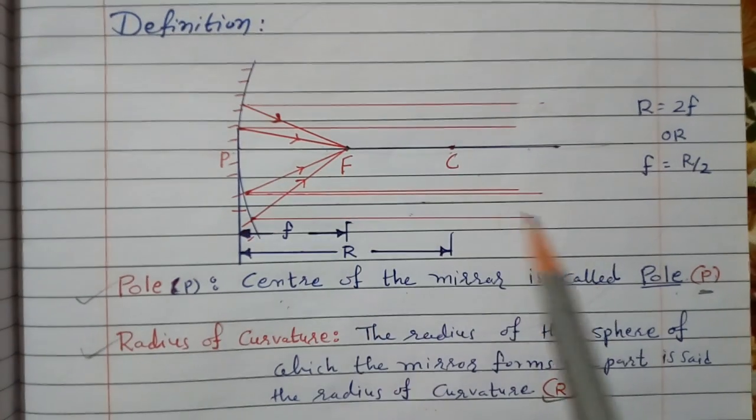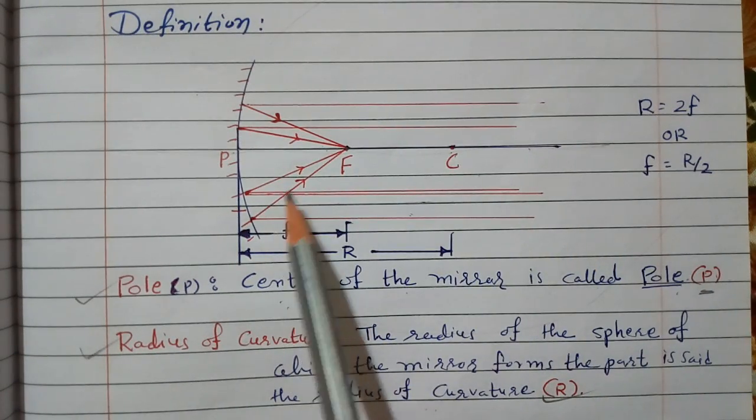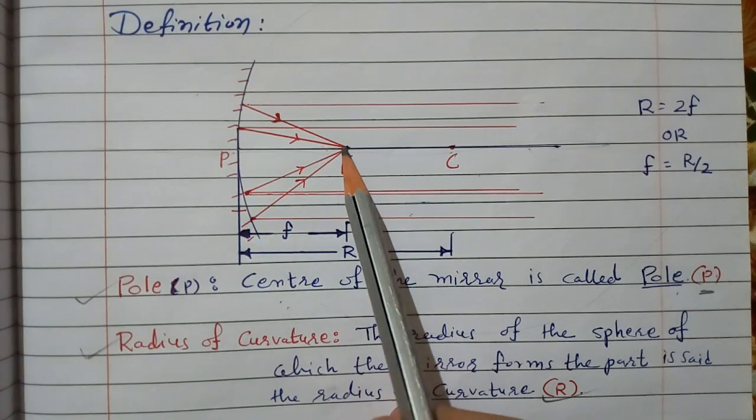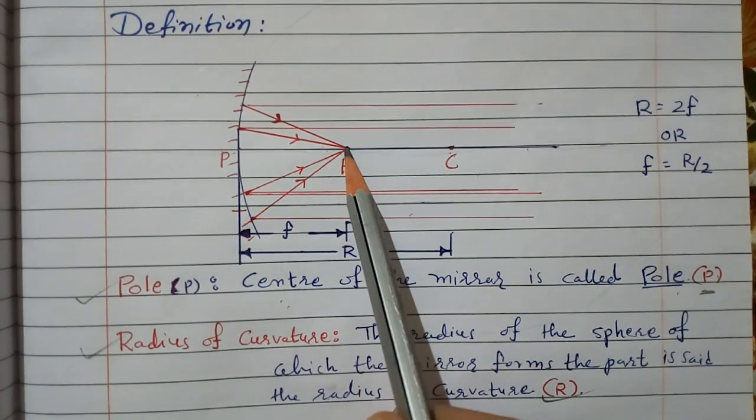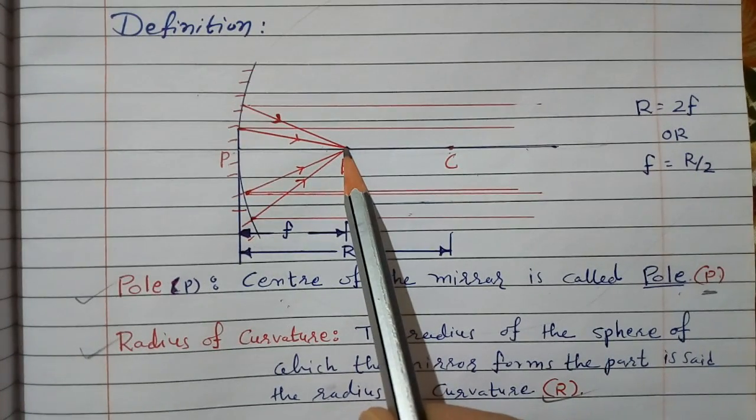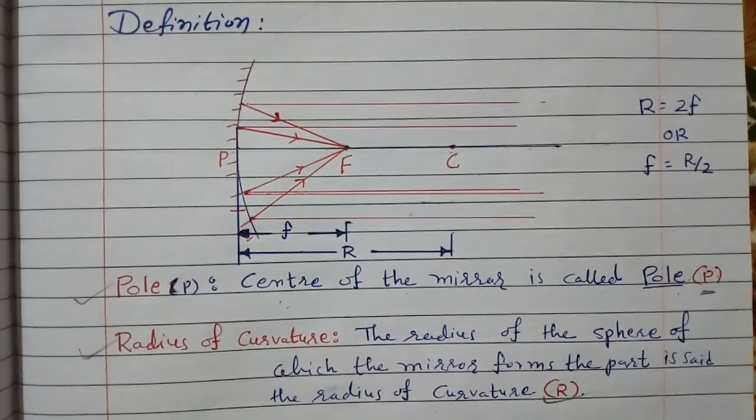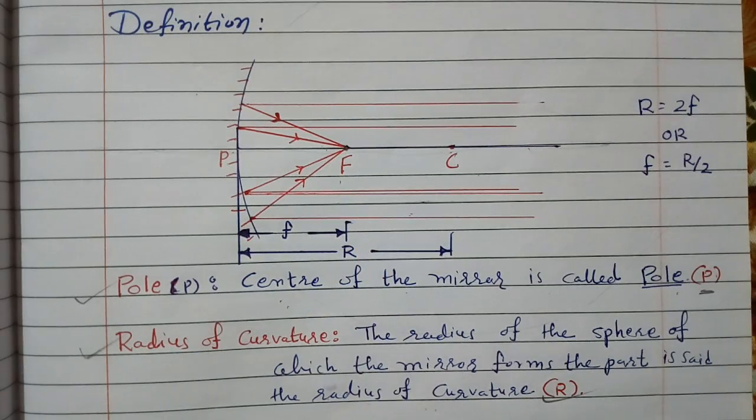At that certain point they gather. That point is denoted as capital F. It is called the principal focus.